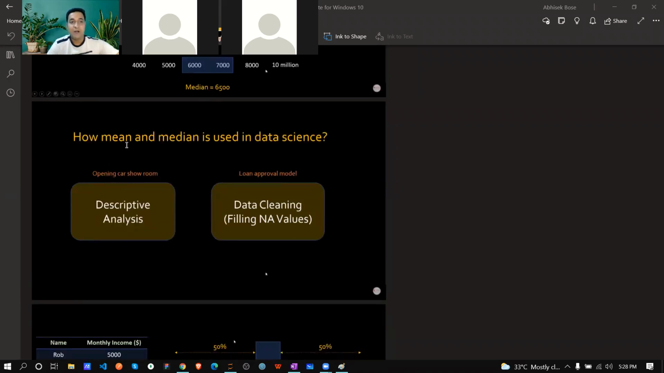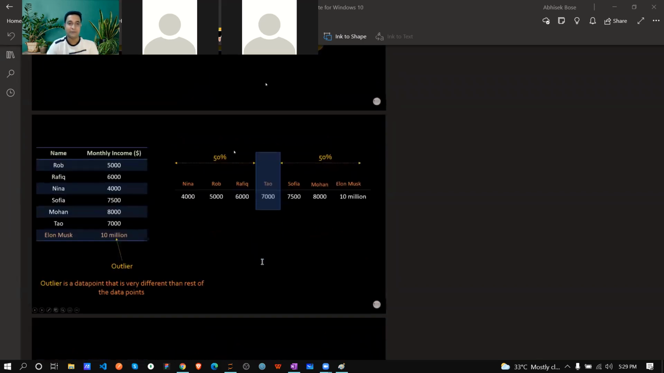So mean and median are used in data science in 2 ways: one is descriptive analysis and one is data cleaning. Descriptive analysis means the data is saying something, representing something. And data cleaning means how we can fill up some NA values, or how we can actually detect and remove those outliers. So this part is very much helpful. Now, if this is the point, 50% of the data is there, 50% of the data is here. So that we know.